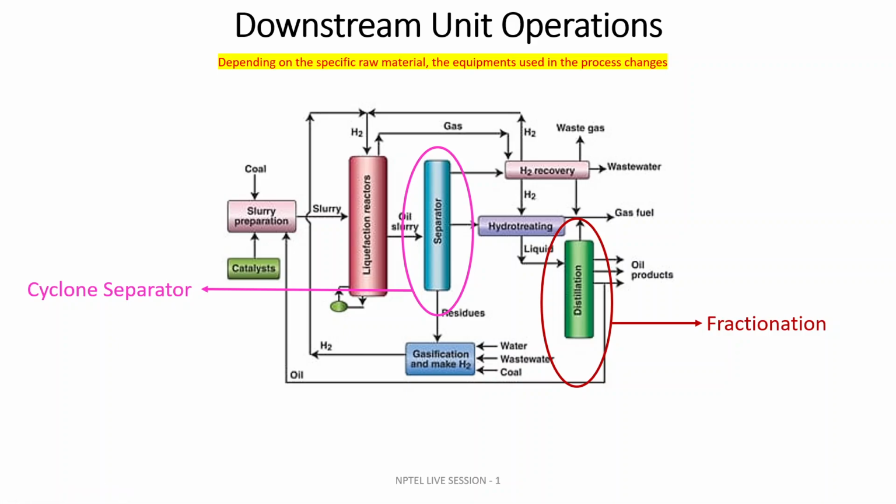So next is the downstream unit operation. This coal is being fed from the upstream operation, and then a slurry is prepared in the presence of a catalyst. The slurry is fed to the liquefaction reactor, and from the liquefaction, the oil slurry goes to the separator section. Now this separator is a cyclone separator.